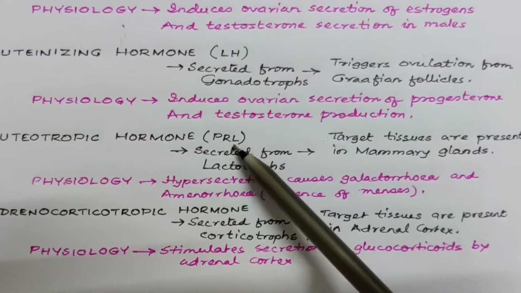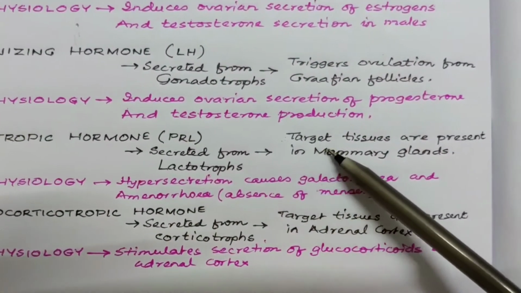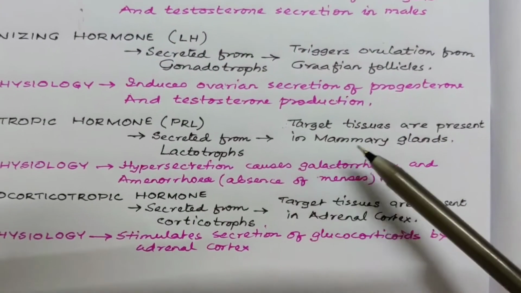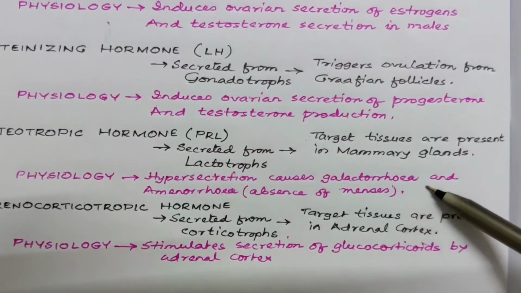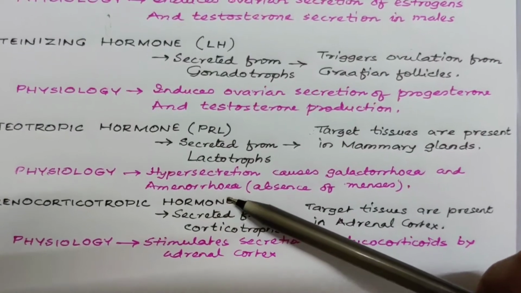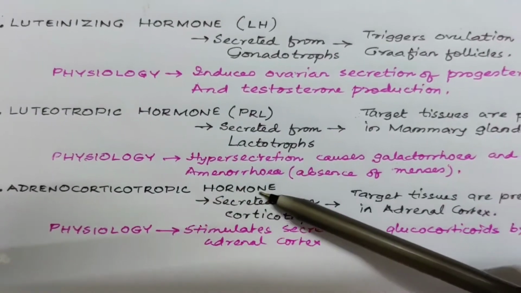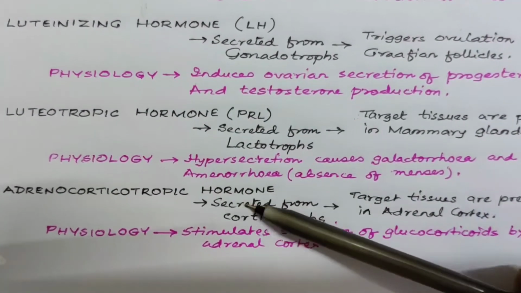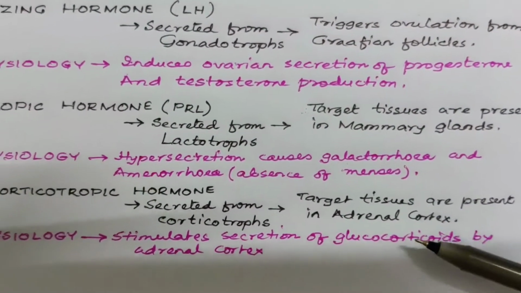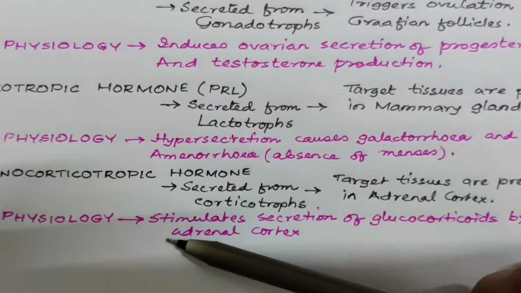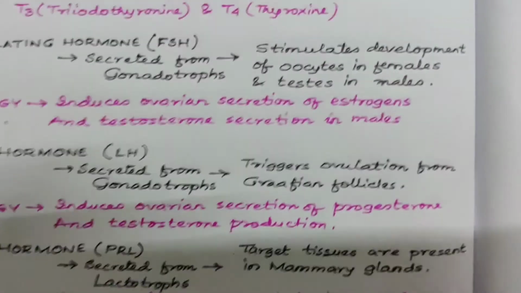Luteotropic hormone. It is known as PRL or prolactin. It is secreted from the lactotrophs. The target tissue are present in the mammary glands. The action is the hypersecretion causes galactorrhea and also amenorrhea, means absence of menstrual cycle. Number 6 is adrenocorticotropic hormone known as ACTH. They are secreted from corticotrophs in anterior pituitary. The target tissues are present in the adrenal cortex. The physiology is to stimulate the secretion of glucocorticoids by adrenal cortex.